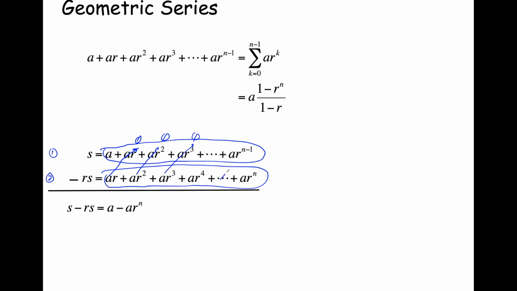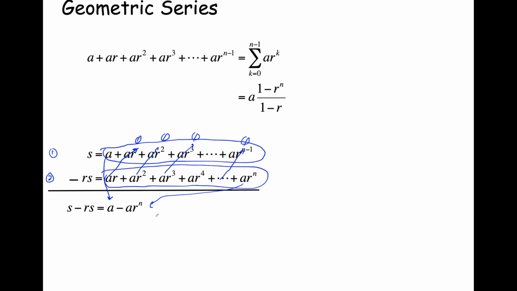And then ar to the n minus 1, that's going to go to 0. So what do we have left here? We have a, that's left. We have minus ar to the n, that's also left. And so that gives us S minus rS is equal to a minus a times r to the n power.